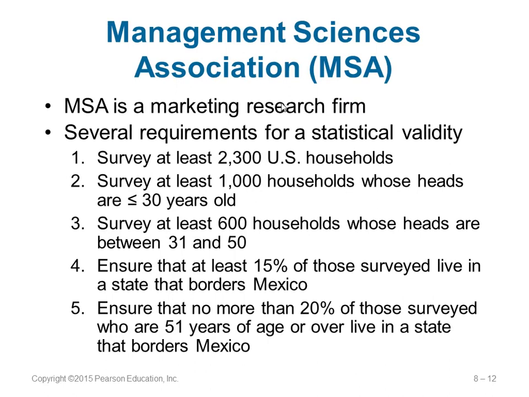Next, there is another example here. It is an MSA, which is Management Science Association. It's a marketing team. They want to make a survey of some 2,300 households in the US. And they have constraints here.